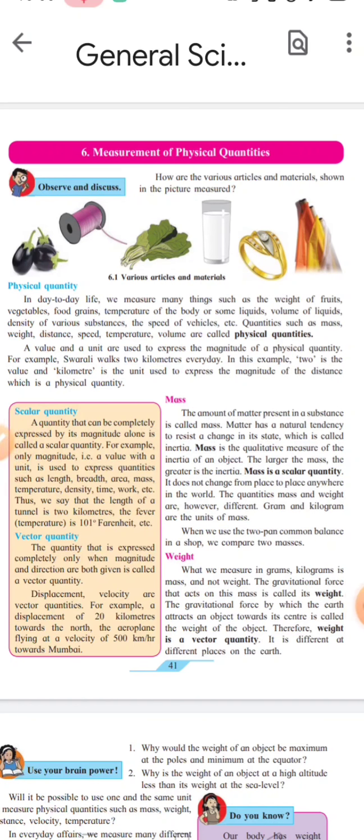Today we are going to study 6th chapter, measurement of physical quantities. Dear students, observe the picture 6.1. Various articles and materials are shown. You have to say how these materials are measured.